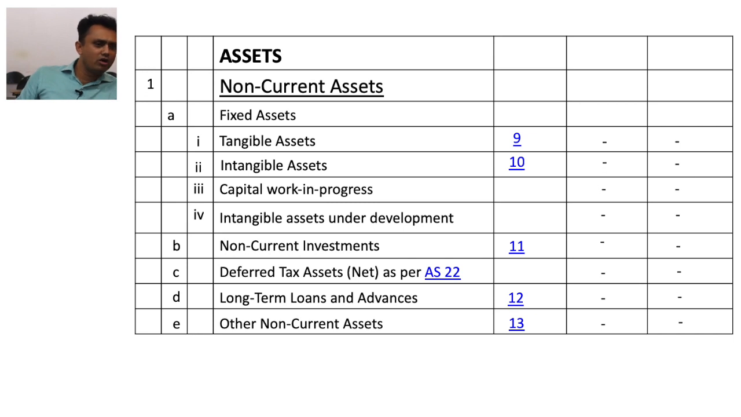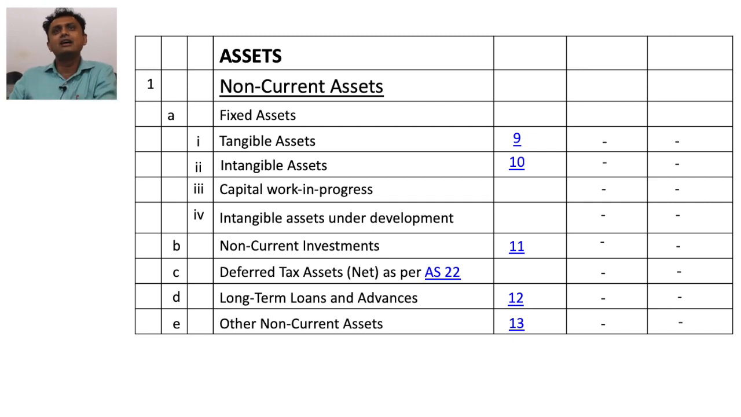But obviously, we all know about the tangible assets. In tangible assets, we consider land, building, furniture, fixtures, machinery, etc. In the second one, we consider intangible assets. In intangible assets, we consider all types of intellectual properties like goodwill, patent, trademark, copyright, etc.